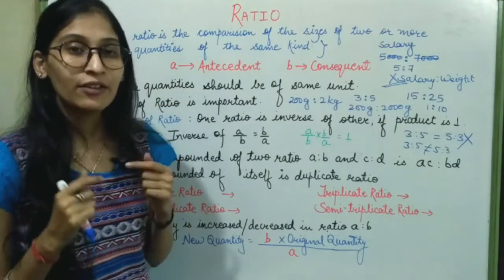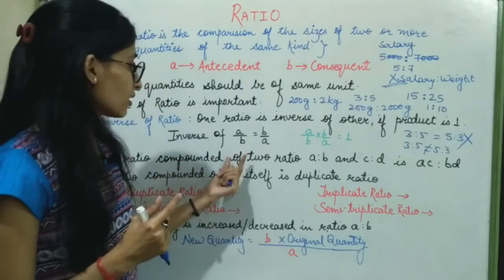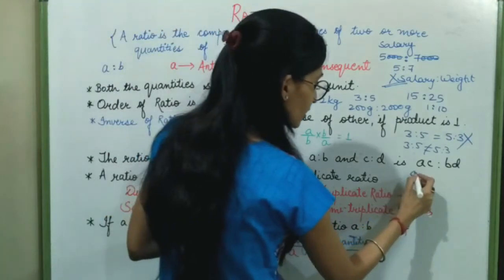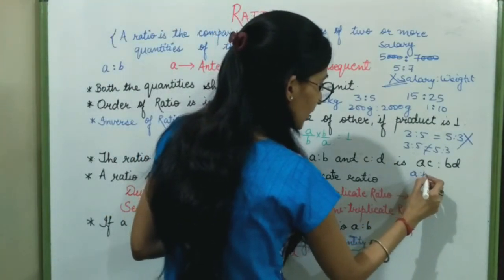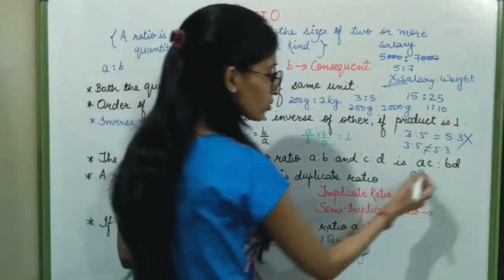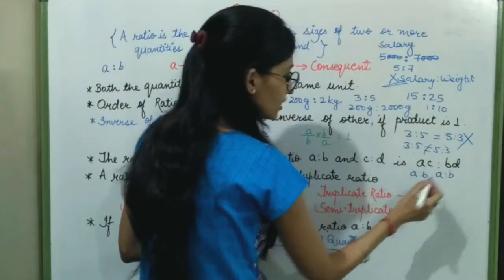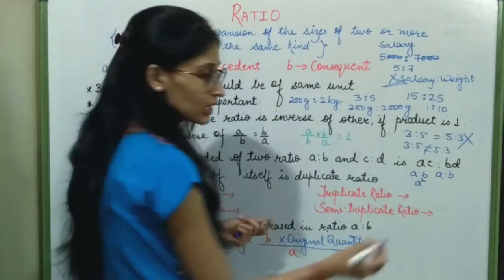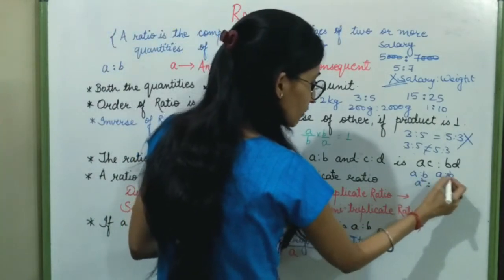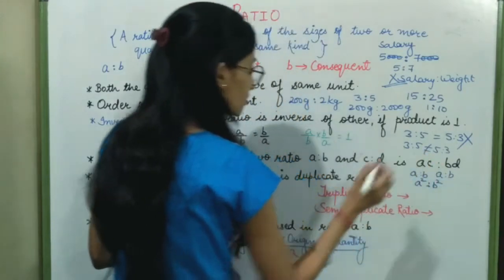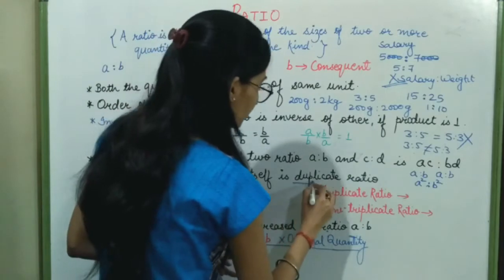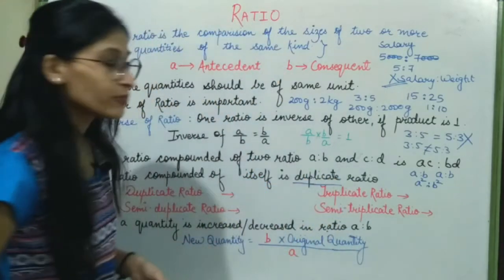Now think, if I have to find the compound of a ratio with itself. So my first ratio will be A:B and the second ratio will also be A:B. A multiplied by A, A square, ratio B multiplied by B, B square. Such a ratio is called a duplicate ratio.